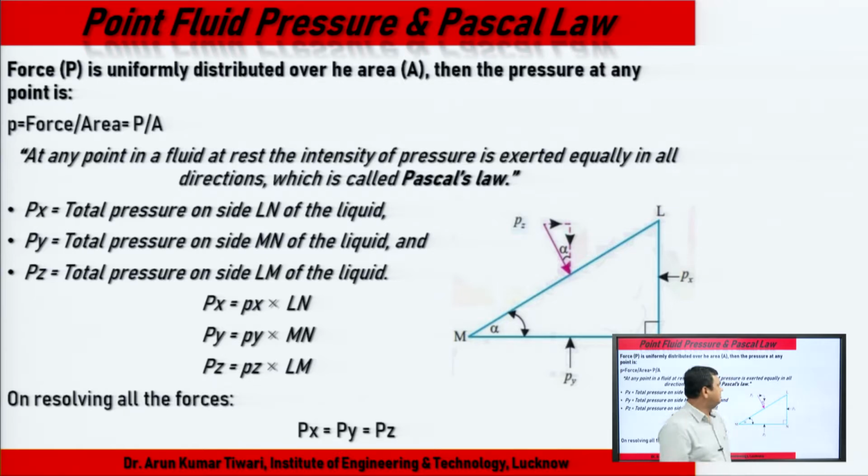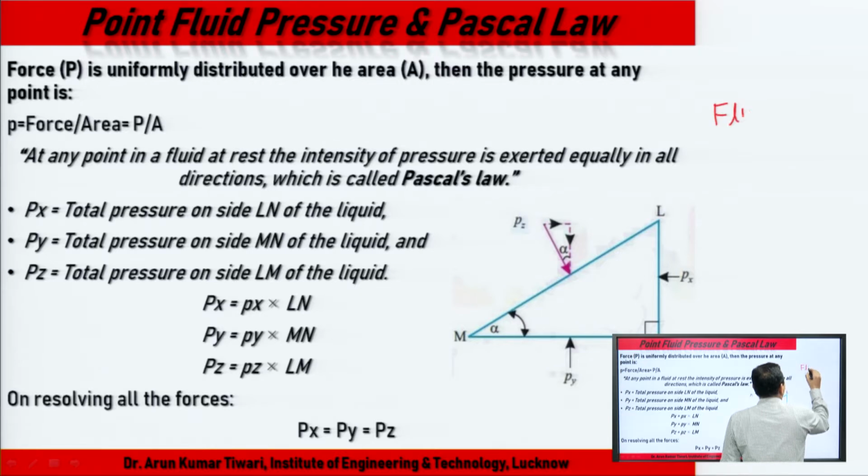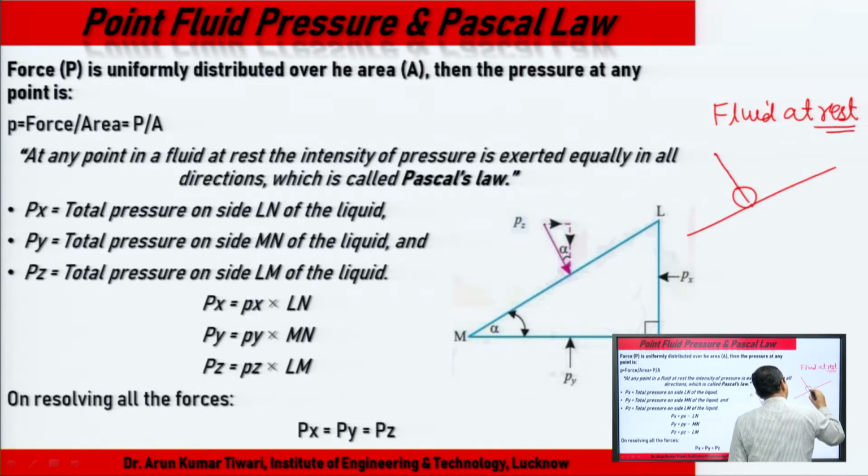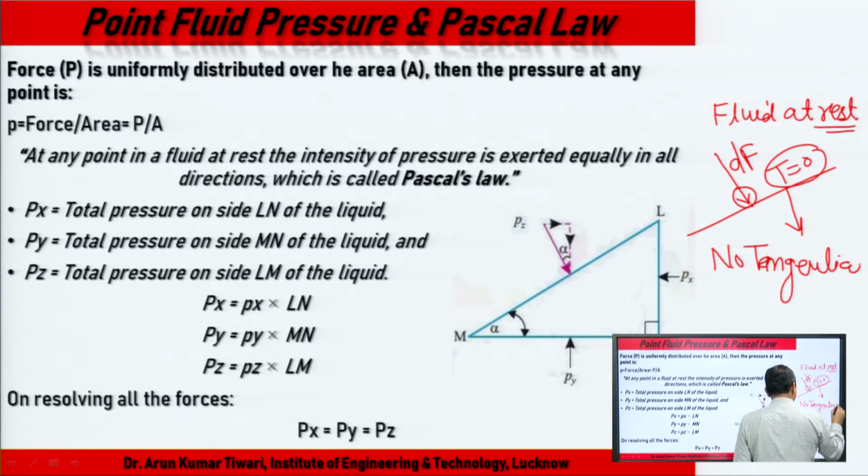In fluid statics, fluid at rest means only one normal component, no tangential component, no tangential force, no shear, tau equal to 0.